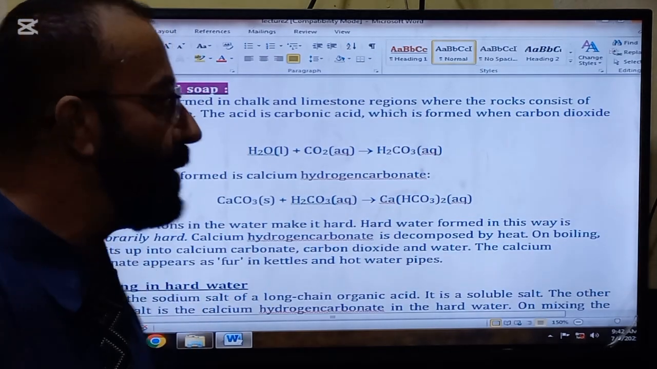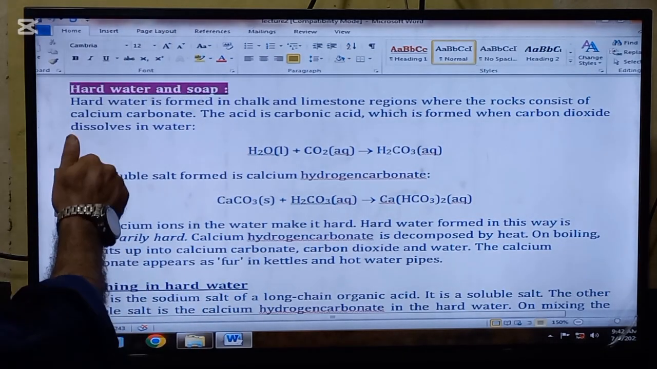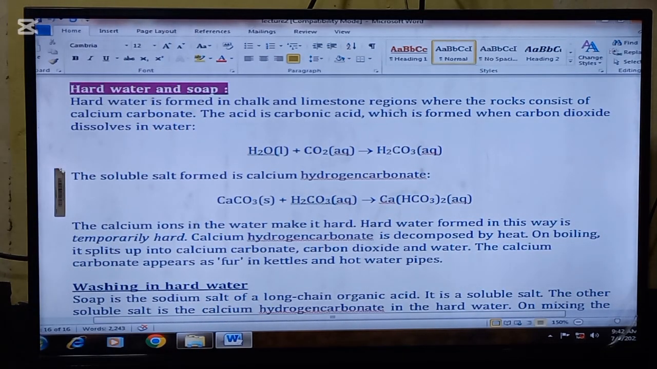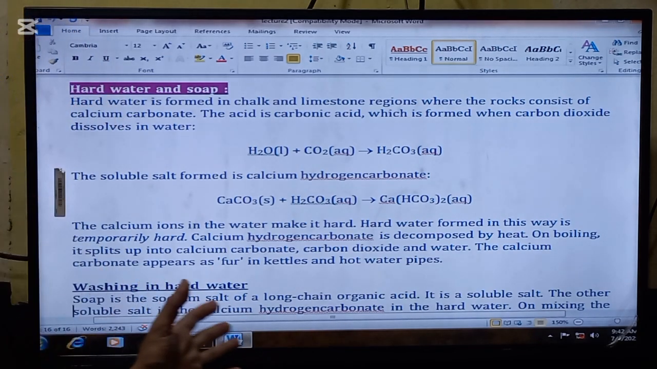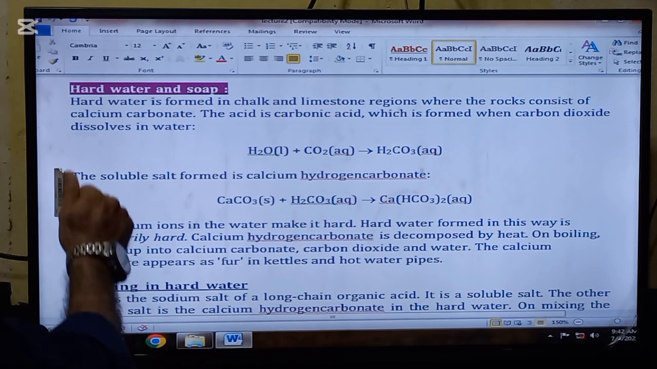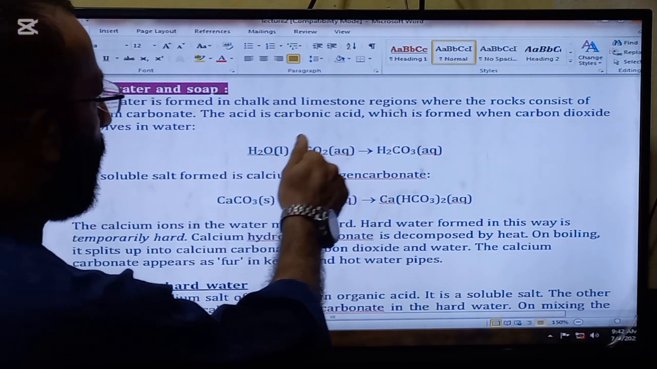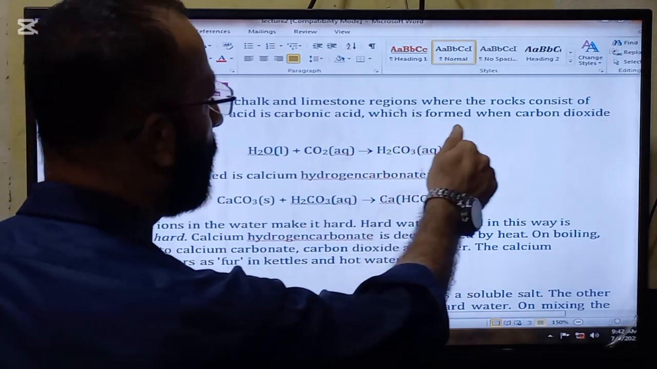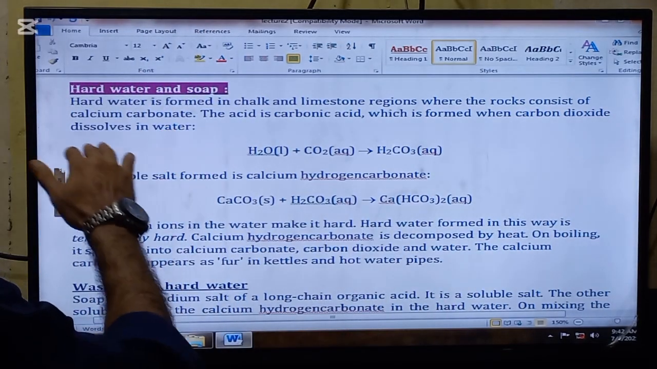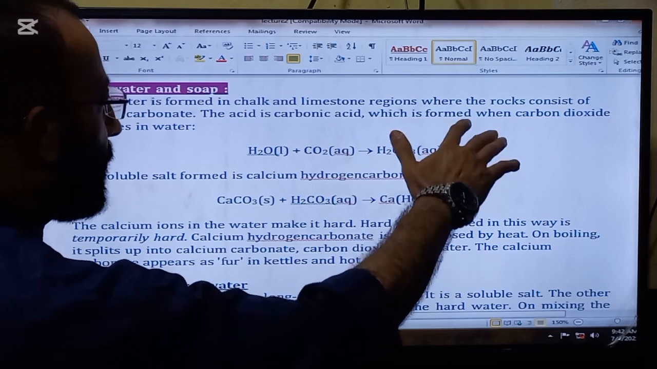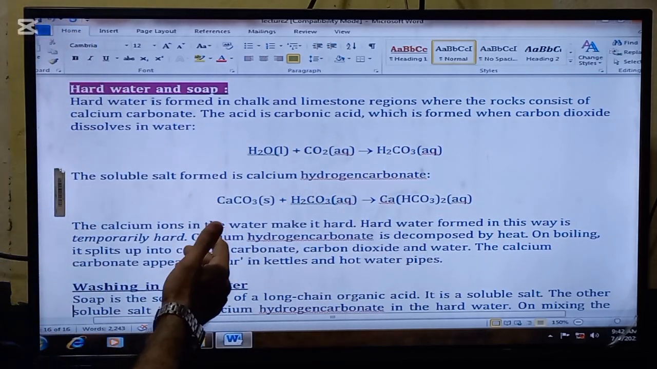The next thing that we are going to read in the lecture is hard water and soap. It is a very important topic. The question from this topic always comes in the paper. So, hard water and soap. Hard water is formed in chalk and limestone regions where the rocks consist of calcium carbonate. So when water flows through these areas, hard water is formed.